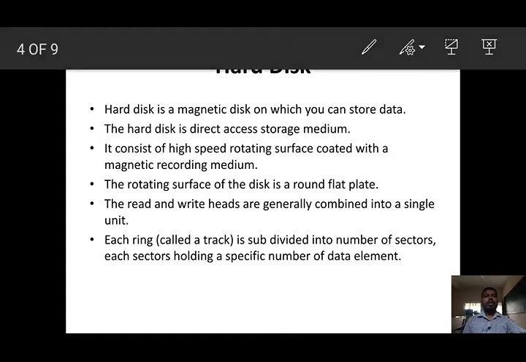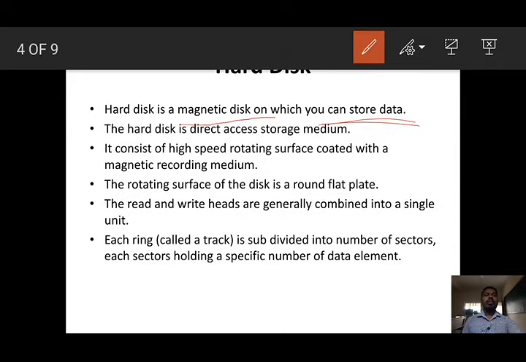First, hard disk. Dear students, hard disk is a magnetic disk on which we can store data. The hard disk is a direct access storage medium. What is a direct access storage medium? There are two types, sequential access storage medium and direct access storage medium.